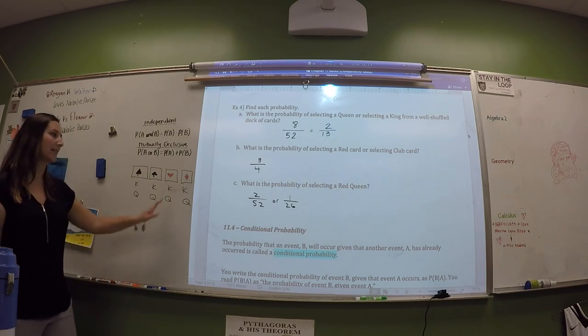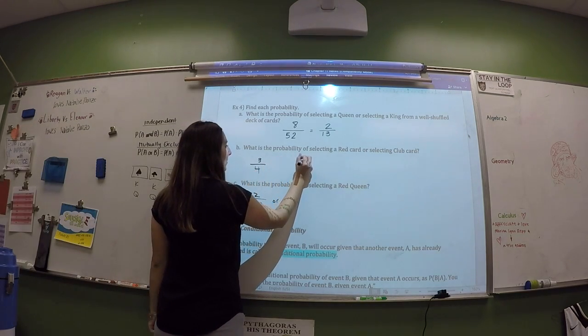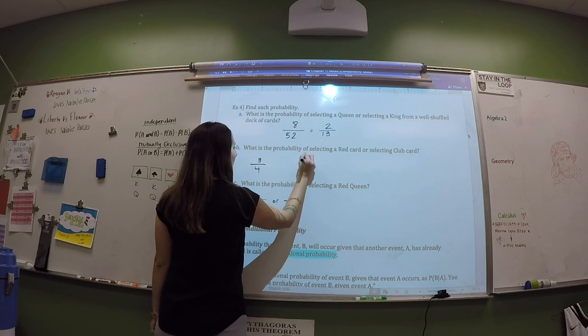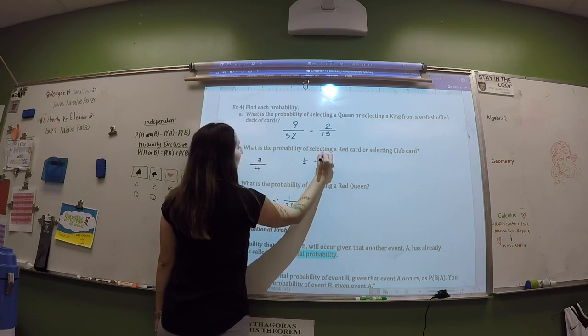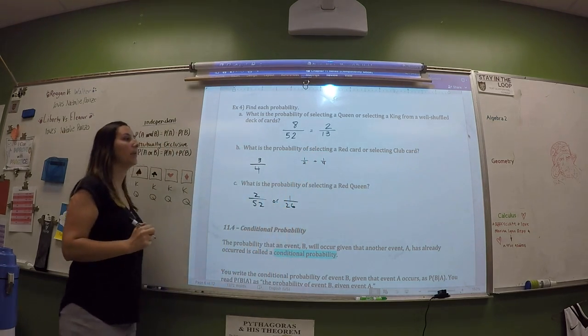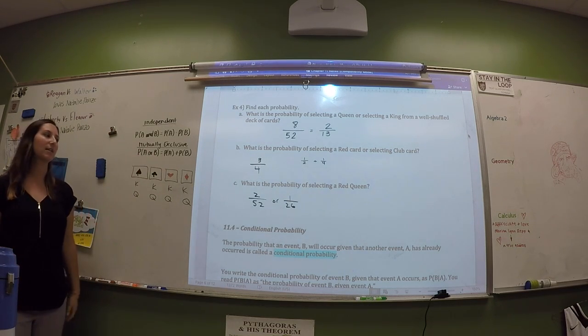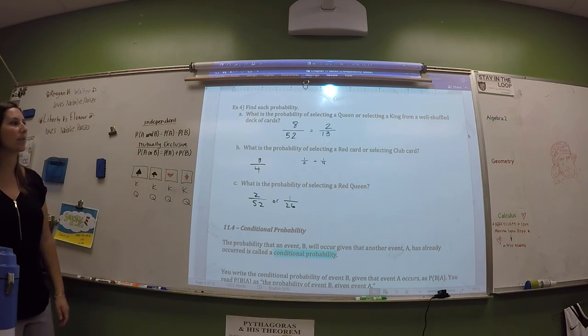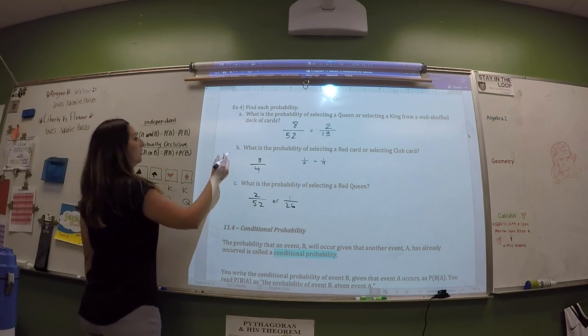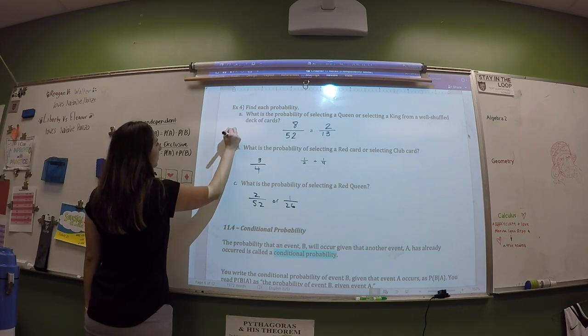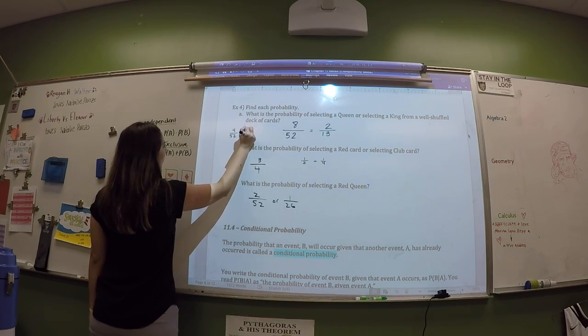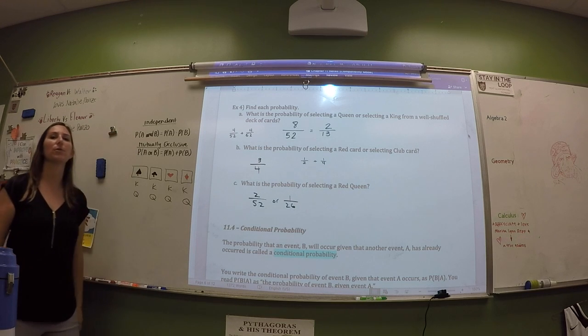Another way of doing this math is 1/2 are red plus 1/4 are club. They're mutually exclusive, this or that, so you're adding the things together. There was a way to do it from the original one too, like queen or king: 4 queens or 4 kings, mutually exclusive events.